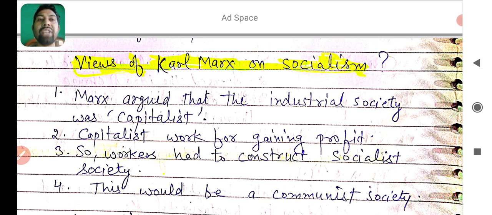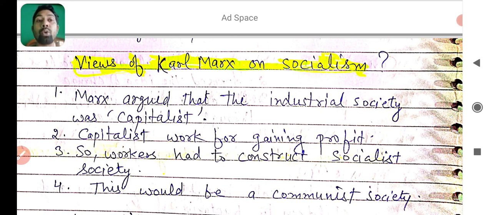Marx argued that industrial society was capitalist society. As you know, in capitalist society, some people have more property, and their main motive is to gain money. As in India nowadays, you can say that the Indian economy is a capitalist economy or society. Capitalists work for gaining profit.